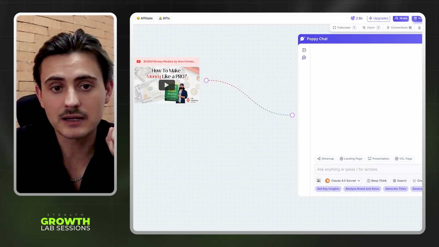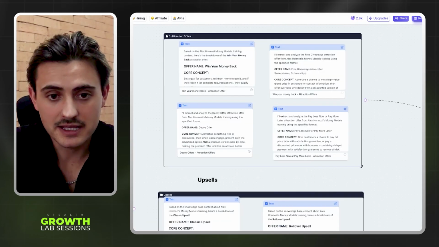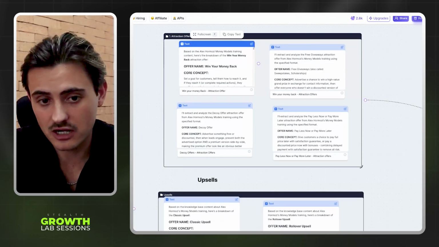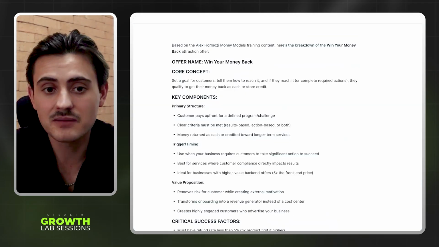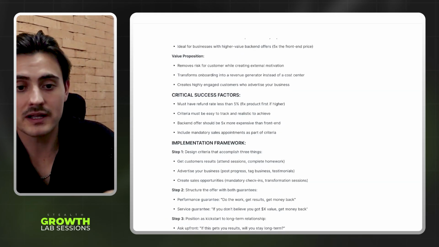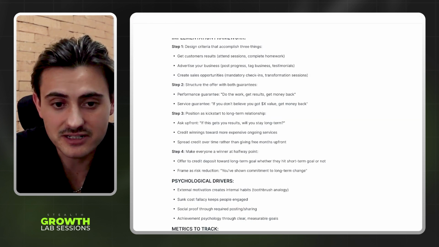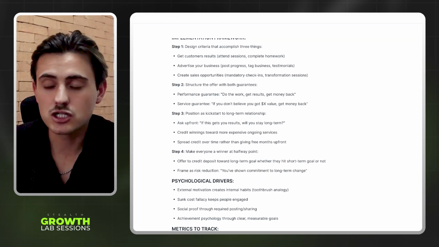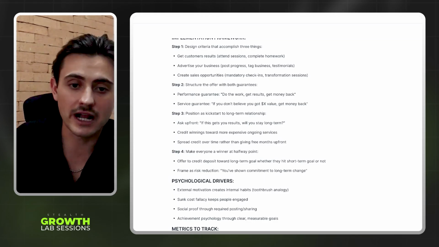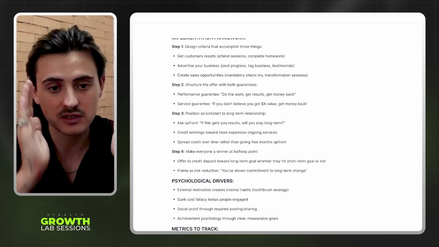And so the way I do it, I'm going to show you my board really quick just so we can reference off of it, and I'll show you how to build it. We have attraction offers, and there are different types of offers within the attraction offer. All I want is just the meat on the bone, right? I want to see exactly what this offer entails. So you can see it's just bullet points and simplicity. That's all you need for AI, okay? People just dropping transcripts of our calls or whatever into AI is not productive. What we want to do is give it just the simple meat on the bone, like I said.